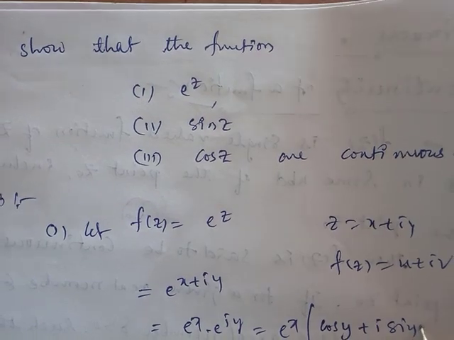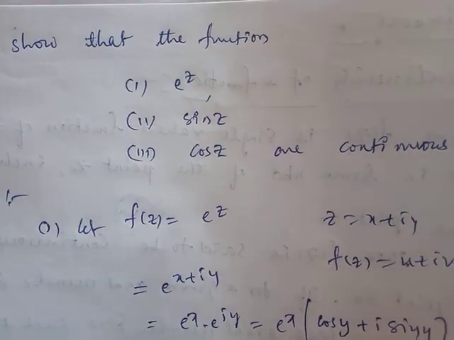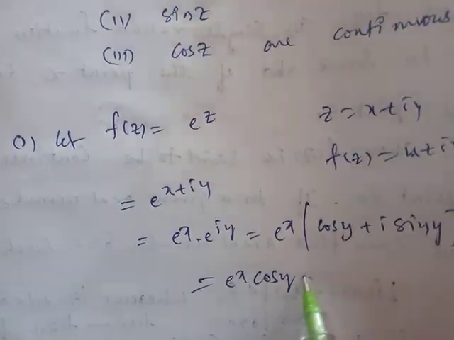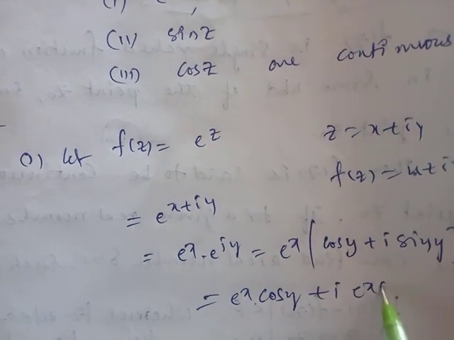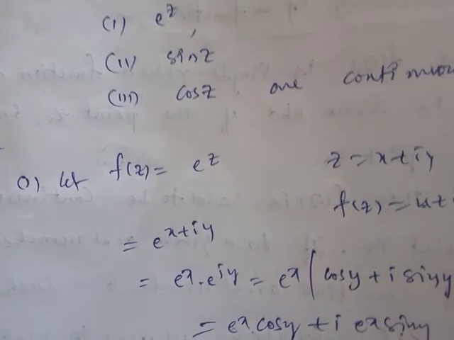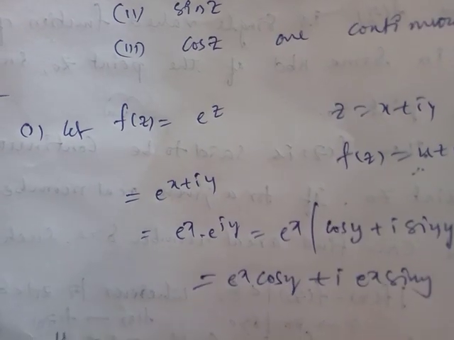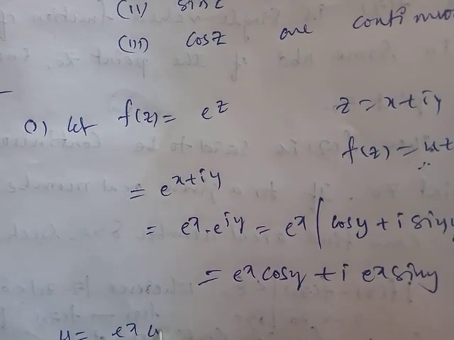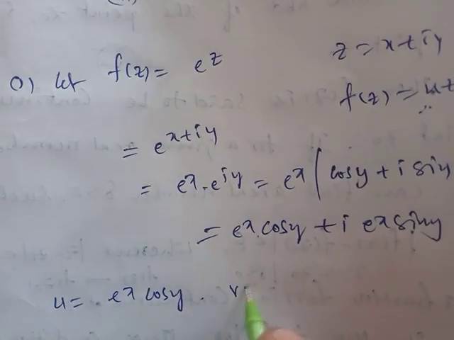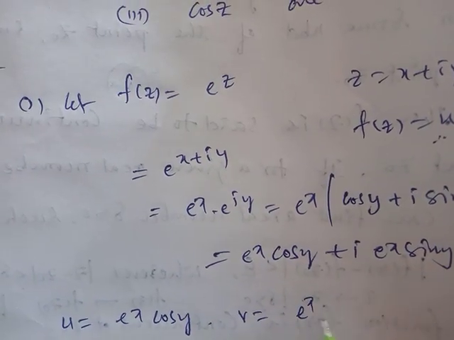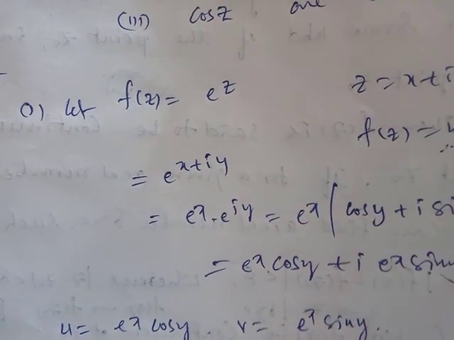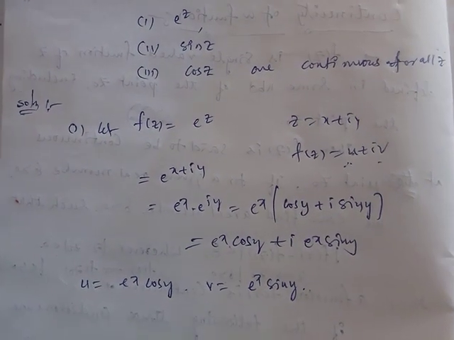In place of theta here we take y, which gives e power x into cos y plus i into e power x into sin y. Compare with u plus iv. Here u, the real part, equals e power x into cos y, and v equals e power x into sin y.